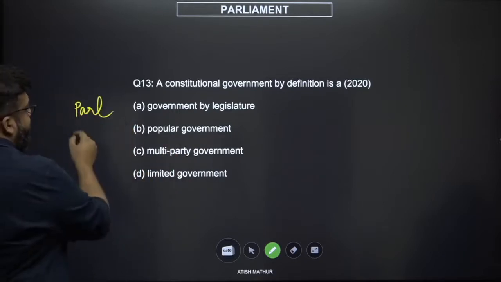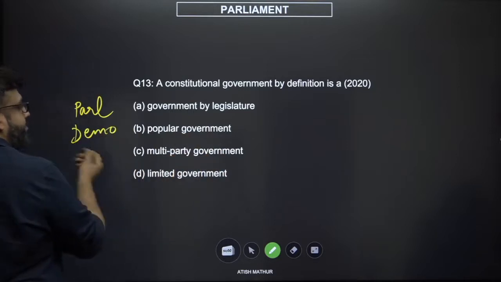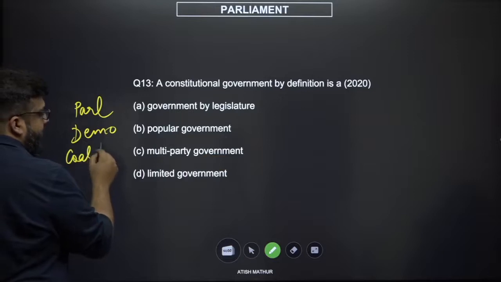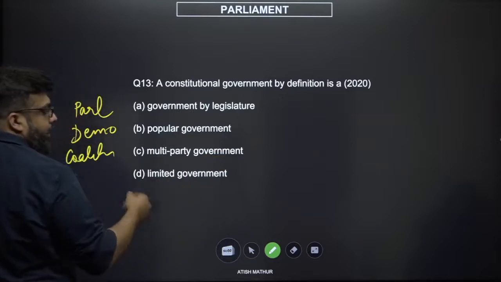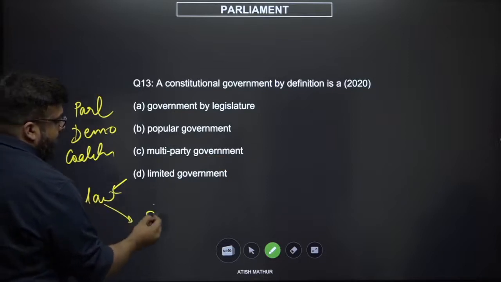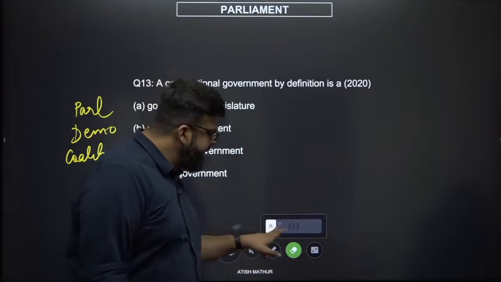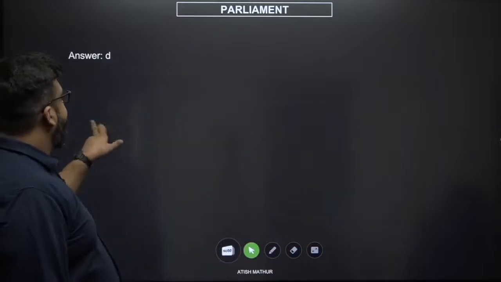A popular government means a democratic government. A multi-party government means basically a coalition government. And limited by what? Limited by a law. And what is the supreme law of the country? Constitution. The answer is D. Limited government. Very simple, but can be done.